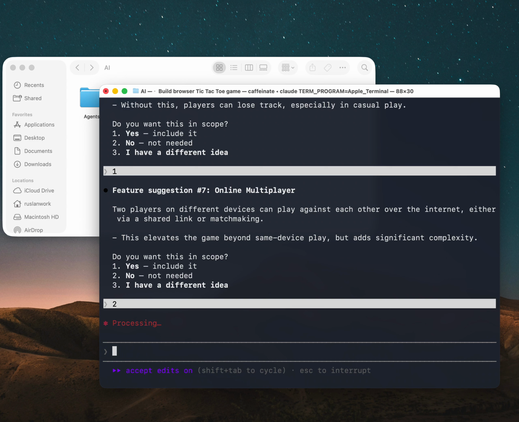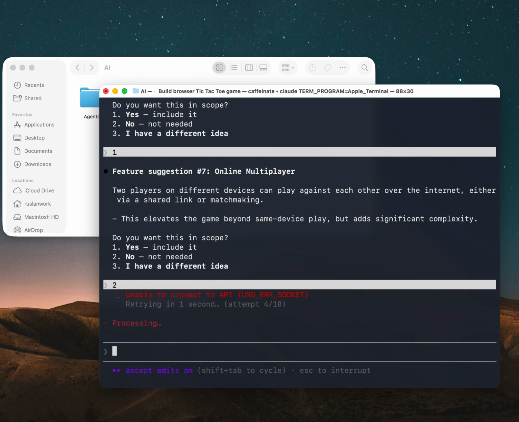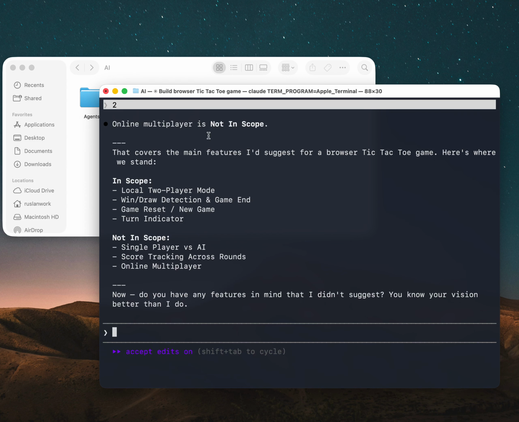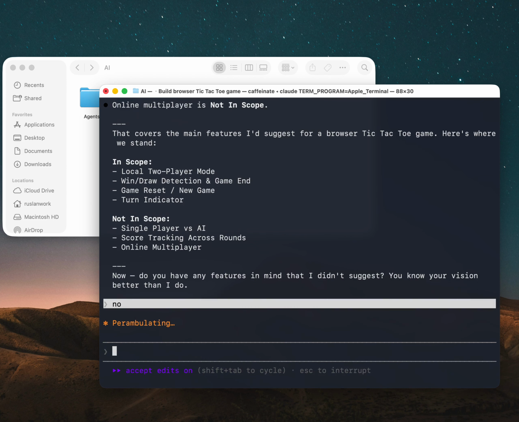And as you can see, we initially provided a very small idea with no description, no details at all. And this thing is developing our idea into a structured description. So in scope we can see 4 features we picked, and not in scope 3 of them. And here is the moment when we can add some feature which wasn't proposed, but we want it in a game. But for simplicity, again, I will not do this for now, so I have nothing to add.